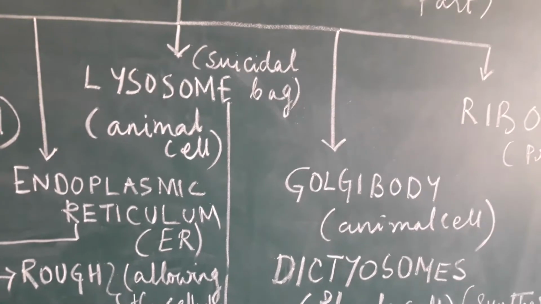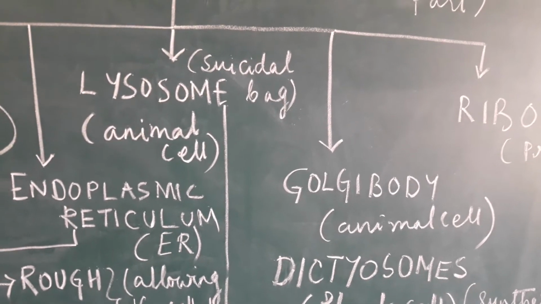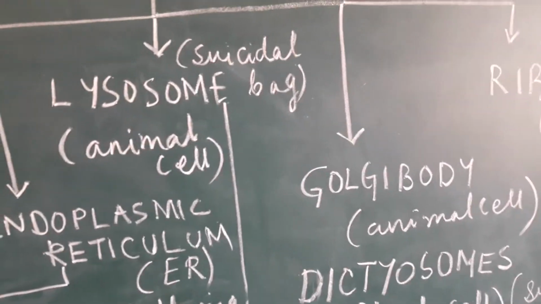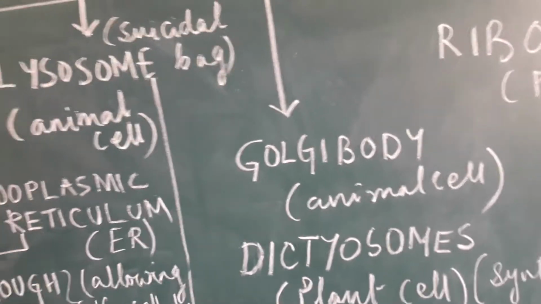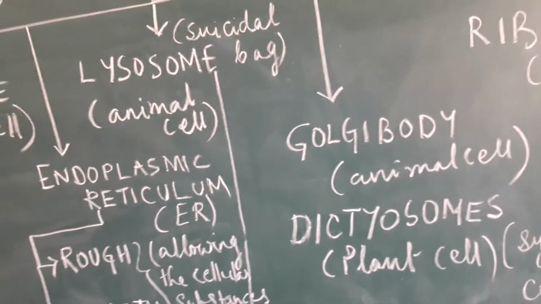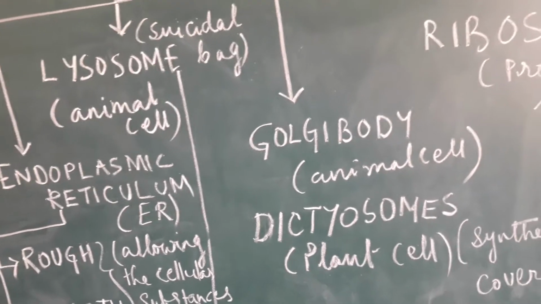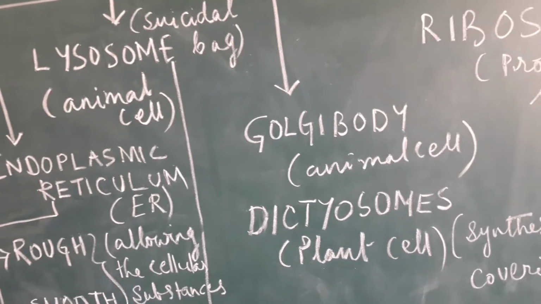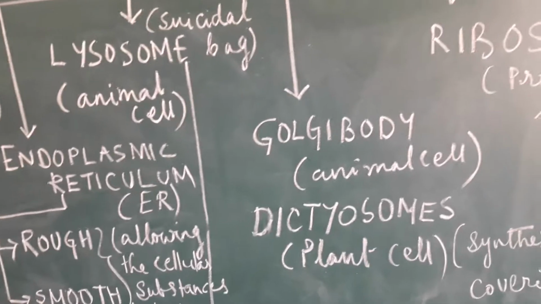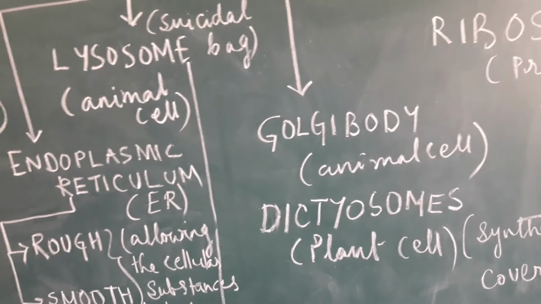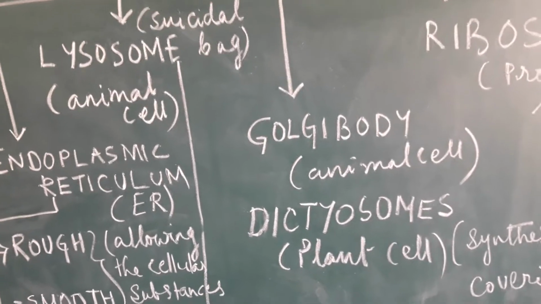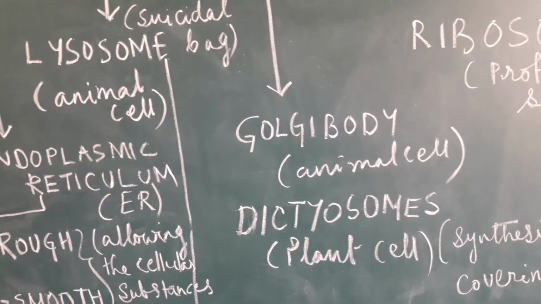Next, moving to Golgi bodies and dictyosome. Now these two structures are such type whose functions are the same. That is, they function separately in animal cell and plant cell with two different names. One is Golgi body, which is specifically called in the animal cell, and the other one is dictyosomes.